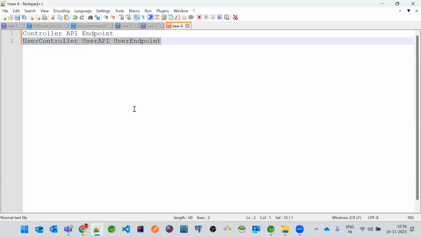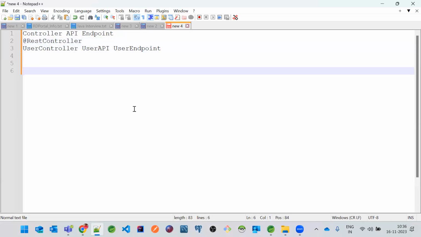These are the different naming conventions of a class. For these controller endpoints, which have @RequestMapping, we need to use the @RestController annotation only. No other annotations will work. Got it? Now, there is the single responsibility principle from SOLID.